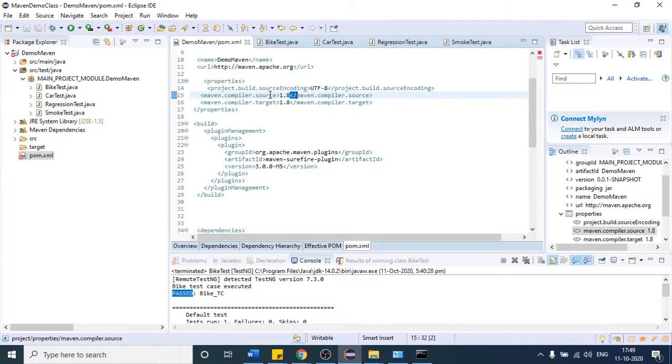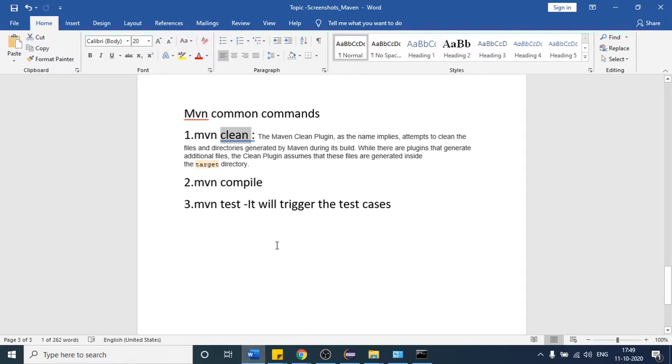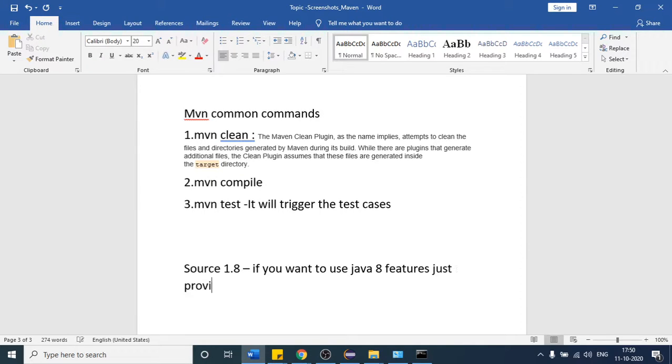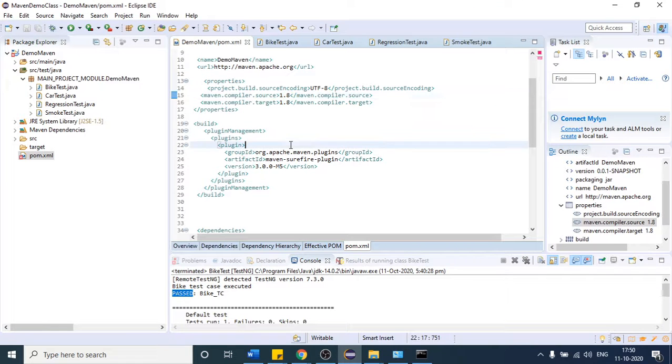So what are this source and the target? Source 1.8. Let me write it here. What is the meaning of this? If I write source 1.8, what I am saying is, if you want to use Java 8 features, just provide this. Then the compiler is going to use all the Java 8 features, right? This is the line that tells it. So here I have already told my compiler to use version 8.